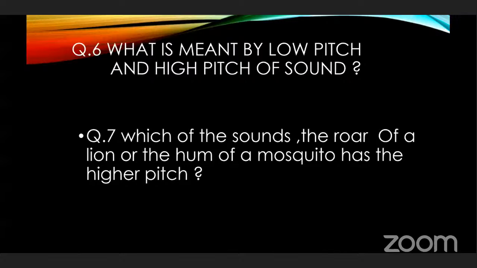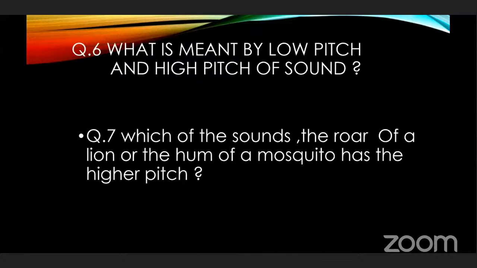So next question. What is meant by low pitch and high pitch of sound? If frequency is high, then the sound is high pitch. Very good. And low pitch? If the frequency is low, then the sound is low pitch. Yes, good. If frequency is high, it is a high pitch sound, and if frequency is low, it is a low pitch sound. This is your homework. Take a screenshot.